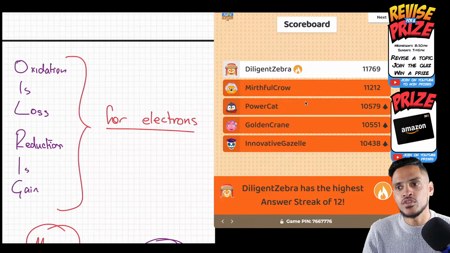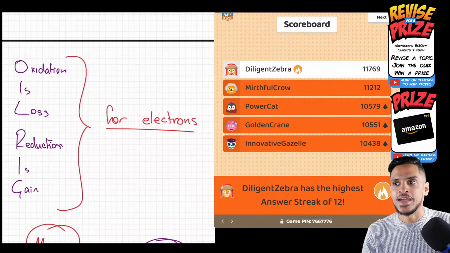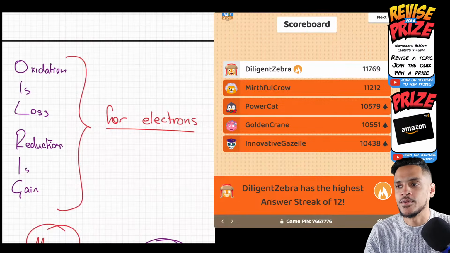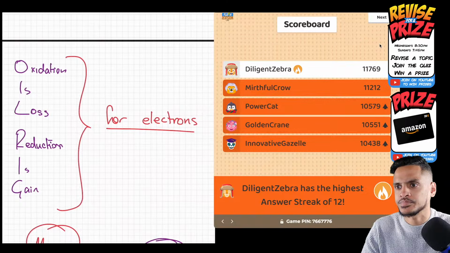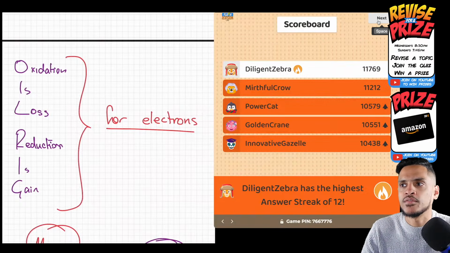Power Cat, we got new third place. We got Power Cat in third place. Mirthful Crow and Diligent Zebra do not look like they're dropping any points here. Well done, you two, whoever you are. Power Cat, Golden Crane, Innovative Gazelle. I don't know who you guys are either. I think I've seen Golden Crane in the chat. Keep going, guys. We've got a few more questions.